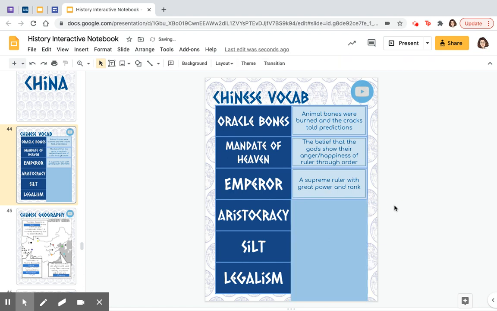An emperor is a supreme ruler with great power or rank. They are what the ancient Chinese would call the monarch or the king in their government type, meaning that they are a monarchy that passes down from family to family. Aristocracy, speaking of family, is the highest social class, and you are often born into it. This is going to be the upper class, the wealthy class. They are given privileges because of their wealth.